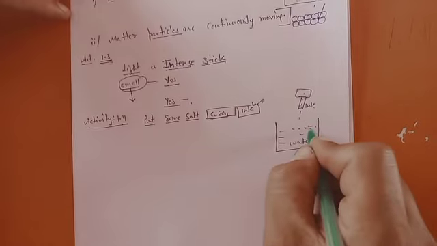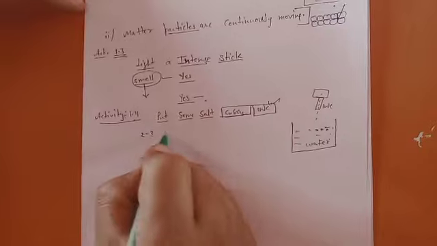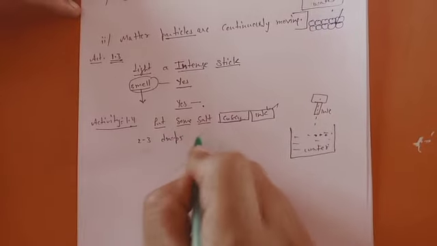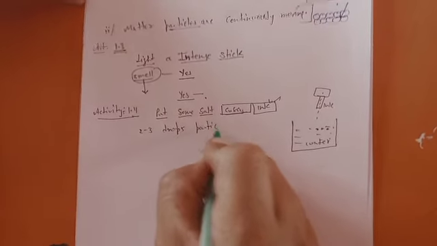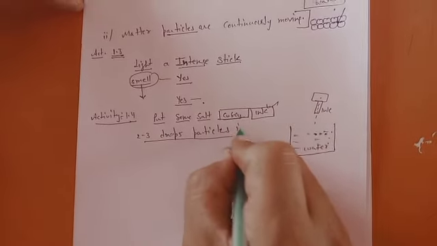When you add 2 or 3 drops of ink to the water, you observe what is happening.